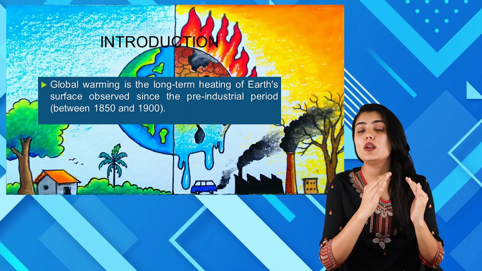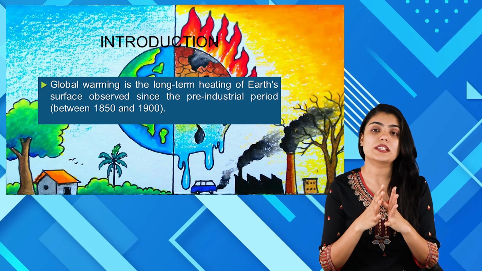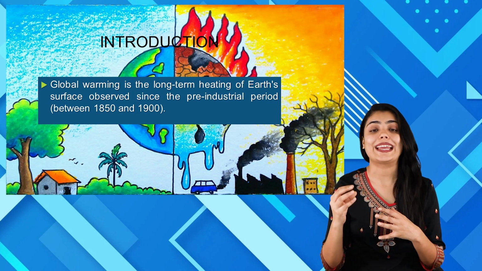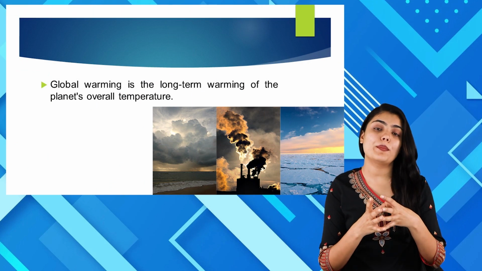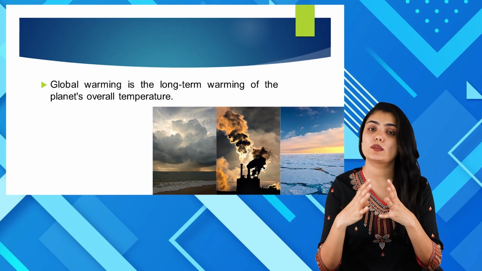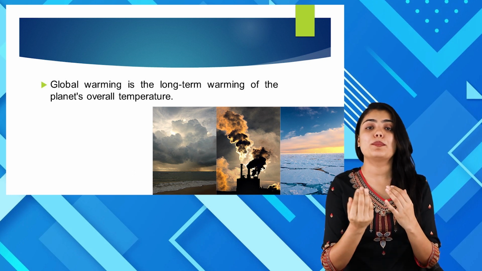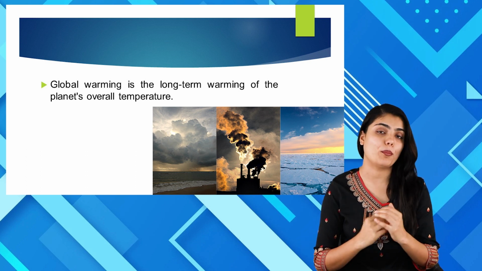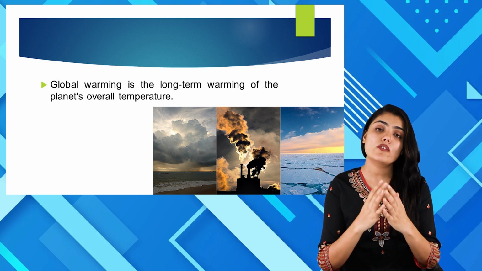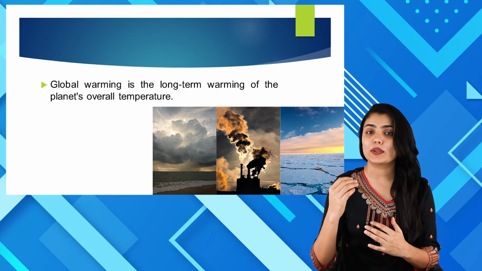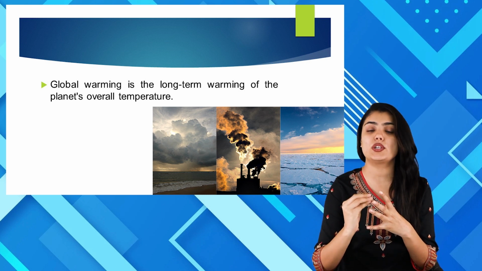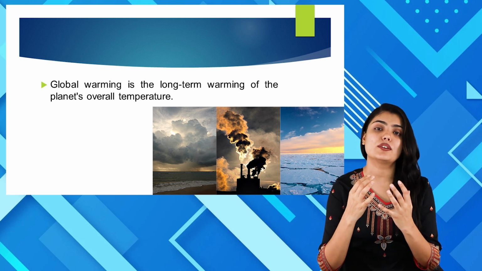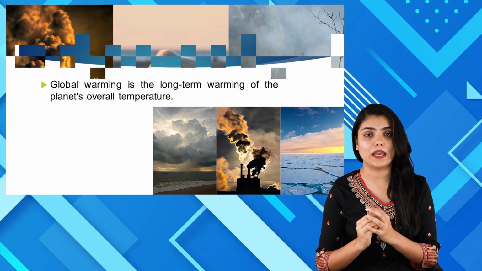So global warming is a long-term heating of the Earth's surface which has been observed since the pre-industrial period, which ranges from 1850 to 1900. What does that mean? It means the Earth's temperature, the entire planet's temperature, has been raised because of global warming. The overall temperature of the earth has been increased, and the long-term increase in the earth's temperature is considered as global warming.